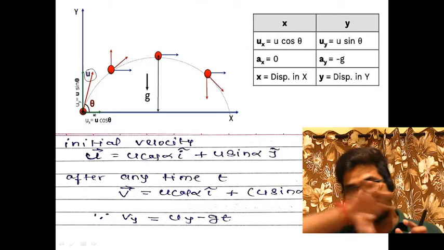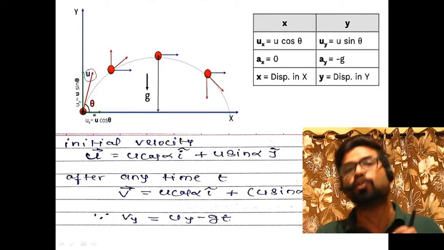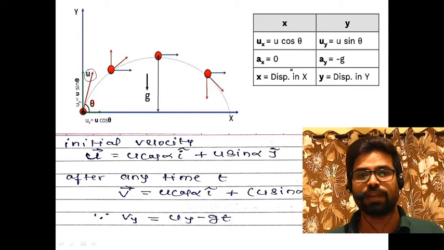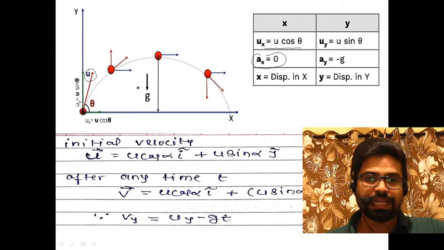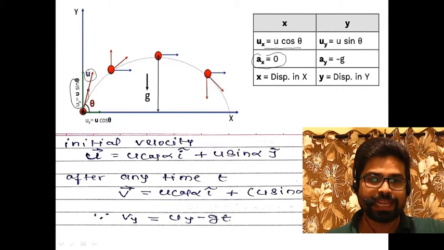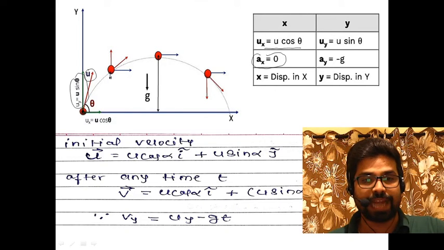Along the x-axis, there is no force acting on it, so the acceleration will be 0, and the initial velocity in the x direction will be u cos theta. But in the y direction, the velocity is u sin theta and acceleration g is acting downward, which means it is under a retardation.